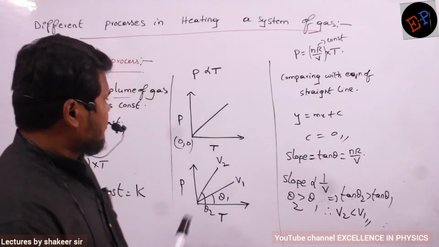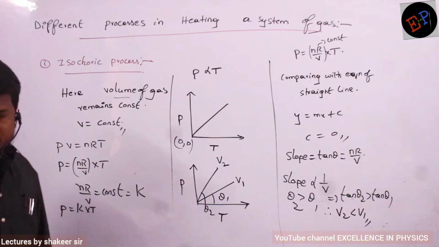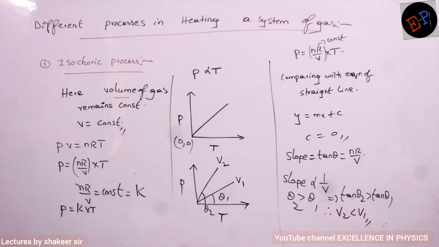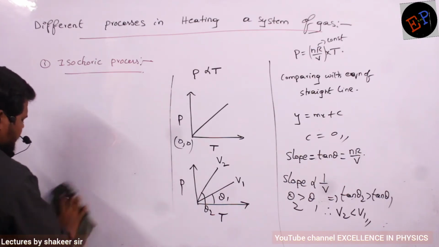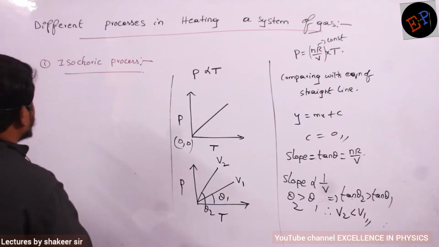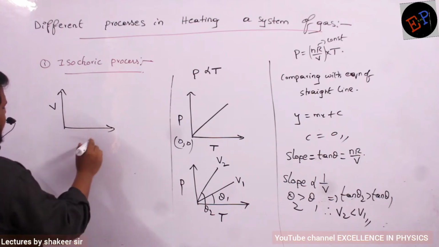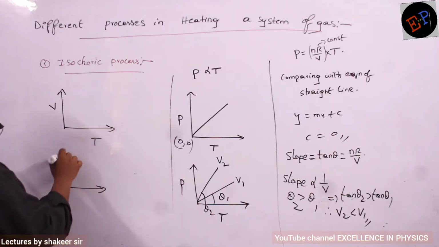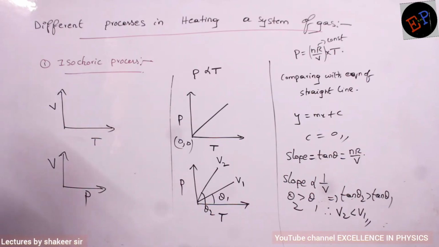Is it clear? So this is one process which is called an isochoric process. So which one is constant here? Volume is constant. Further, if I draw some more graphs, like volume versus temperature, or volume versus pressure, then can you say how the graphs will be? Volume versus temperature, volume versus pressure.